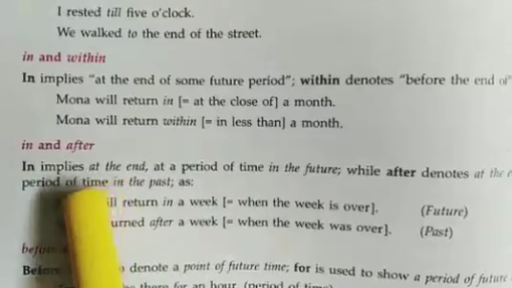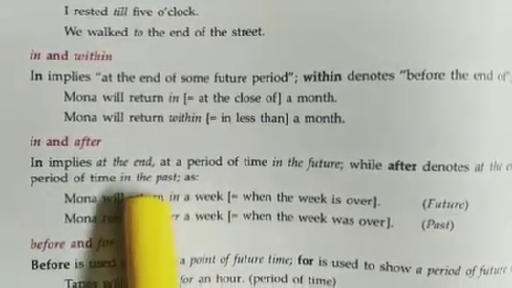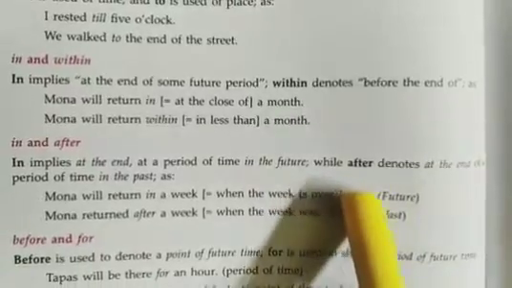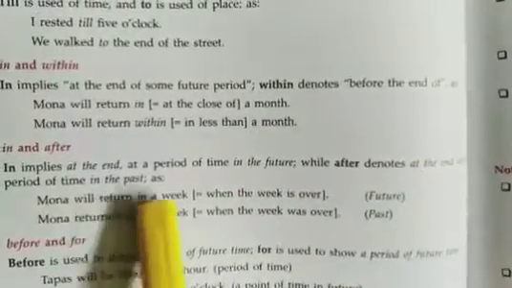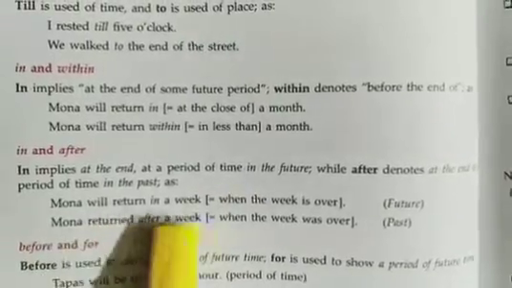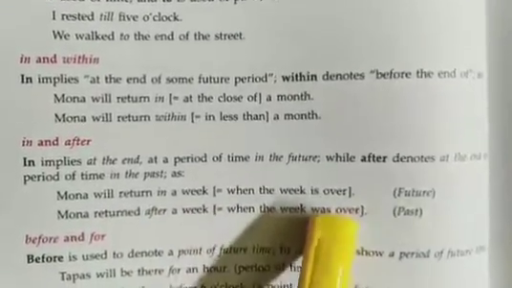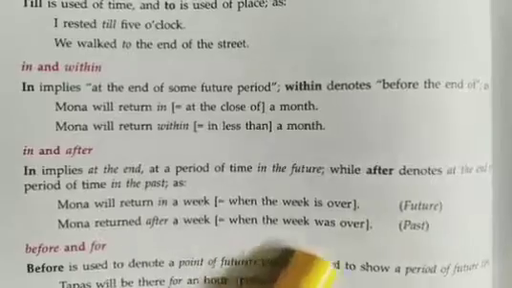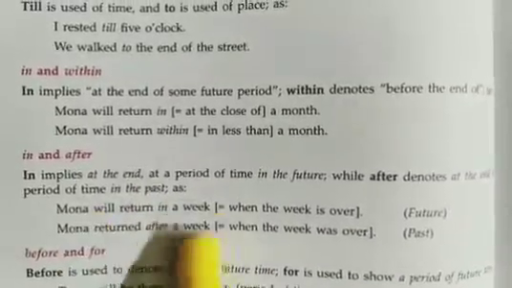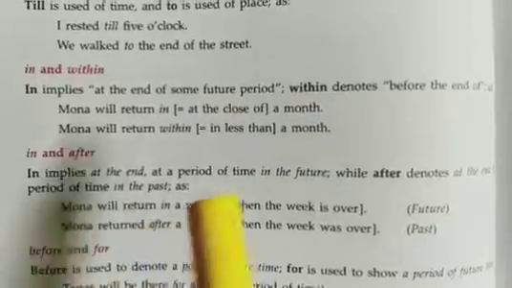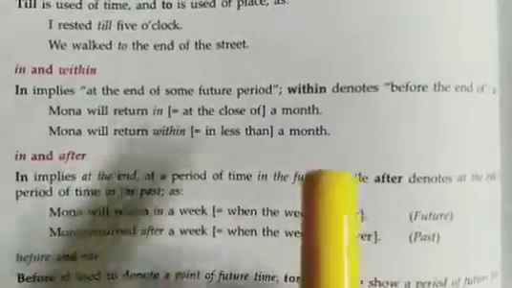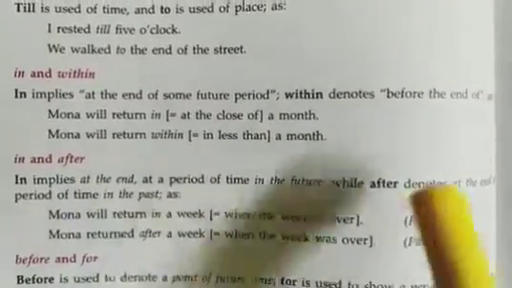It is in and after. In implies at the end of a period of time in the future, while after denotes at the end of a period of time in the past. Like Mona will return in a week, when the week is over. Mona returned after a week. That means when the week is over. So the tense is different and the meaning is changing, and you have to identify which tense it is and what use you are going to make of it. Okay.